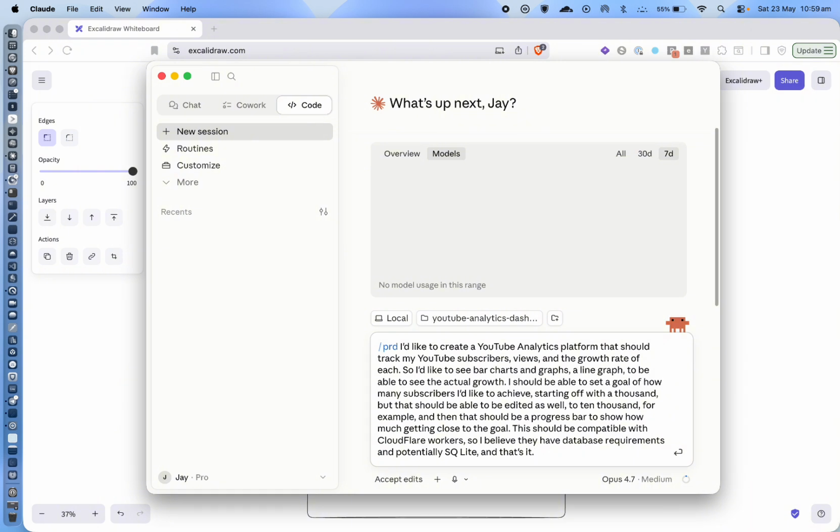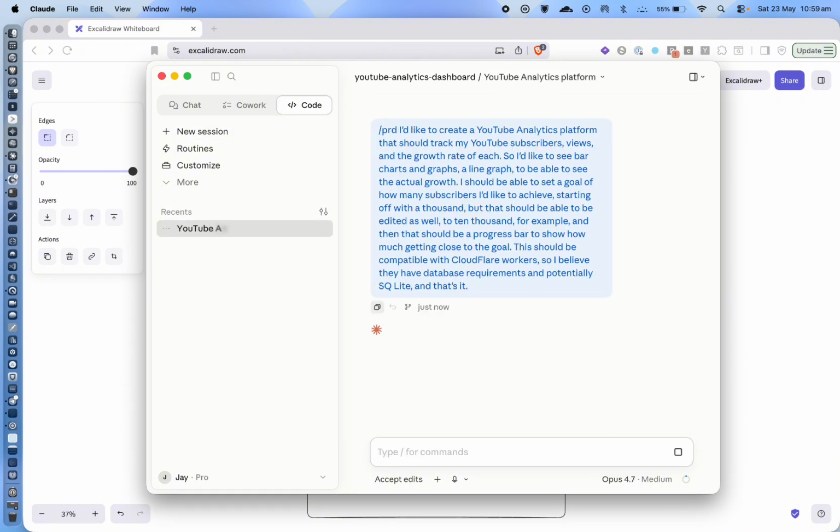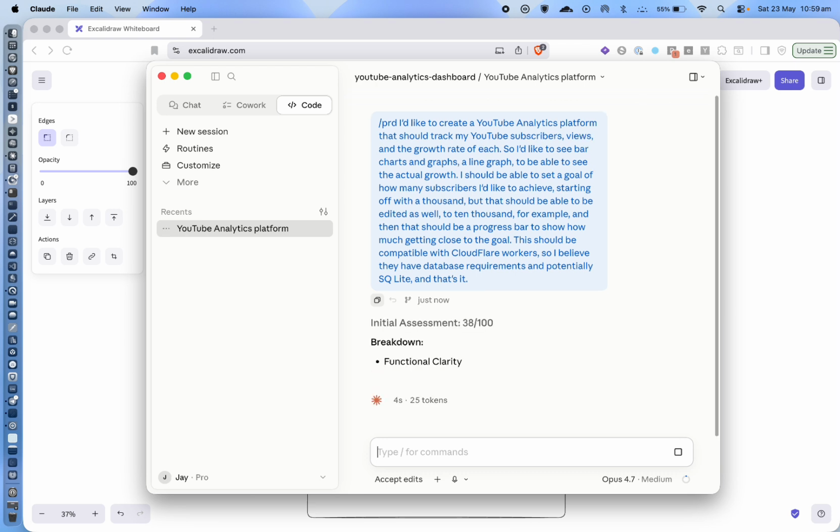So I'm just going to hit enter, and then it should have a think, and then it will ask us the first round of questions.